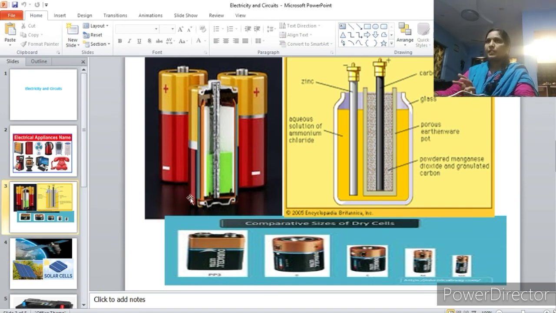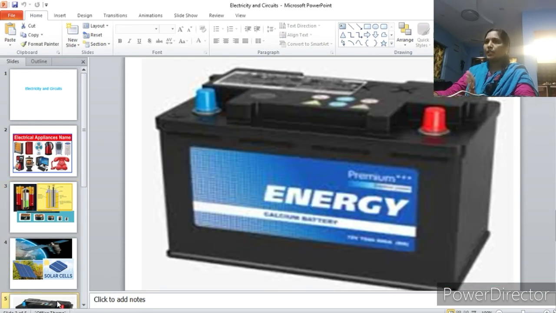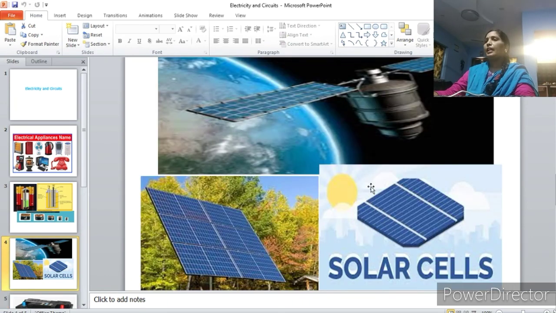So the primary cells are the dry cells, and you understood their inner structure today, and the meaning of battery very well. Nowadays we are also using other cells to produce electric current. Those are solar cells, which use the sun's energy for working. Our scientific calculators and satellites mostly work with the help of solar cells.